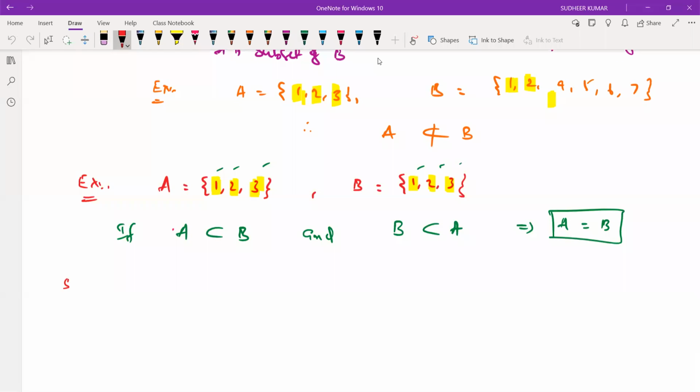Equal sets. That's it, equal sets. All elements of A exist in B, and the condition is that B should also have the same elements.